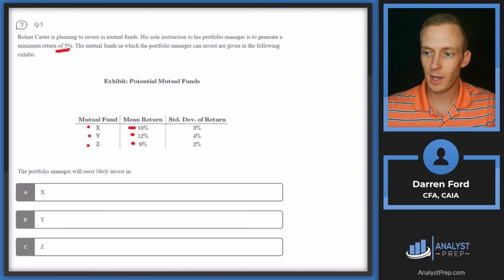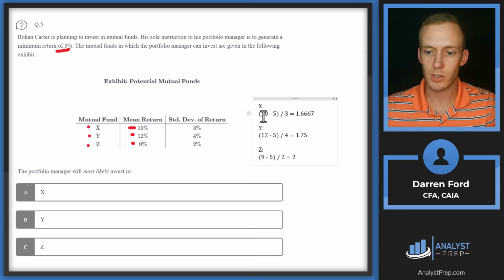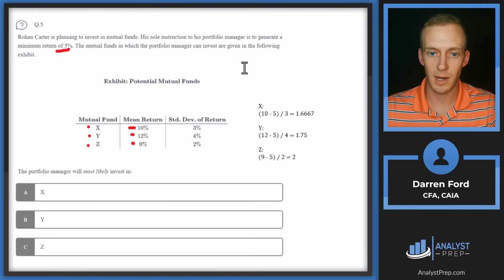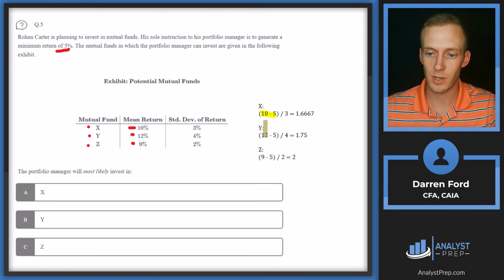It's going to be a similar calculation to the Sharpe ratio, where we're going to have in the numerator our return minus our minimum return, and then we're going to divide by standard deviation in the denominator. So basically what we're measuring here is our excess returns, and then who can get the most excess return per unit of standard deviation or per unit of volatility or risk, however you want to phrase it.